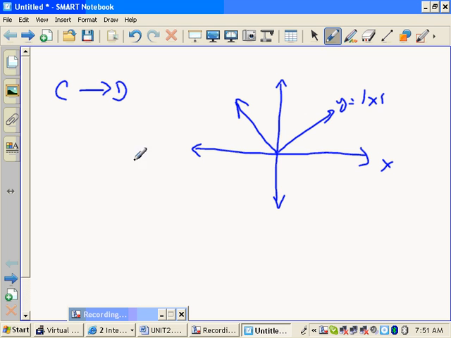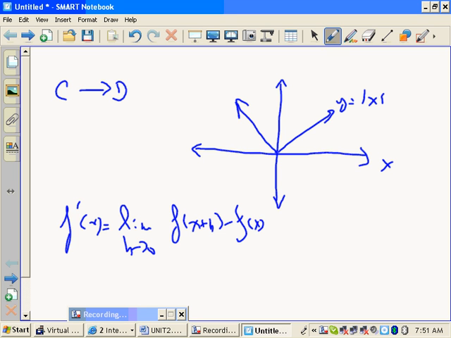No, because remember that the derivative is a limit. And for the limit to exist, it must be the same on the left and the same on the right. Now remember, the derivative is nothing more than the slope of the tangent lines. What's the slope of the tangent lines here? 1.